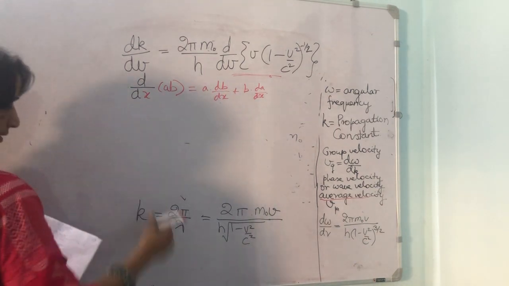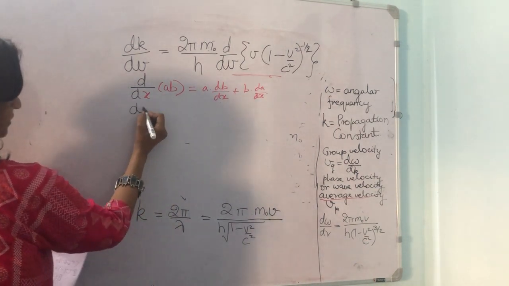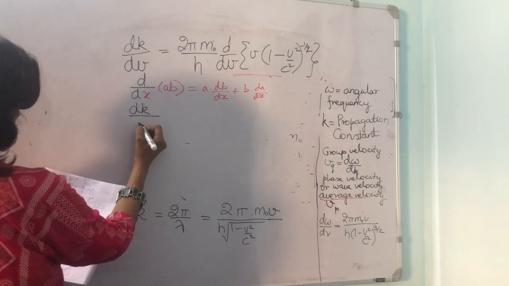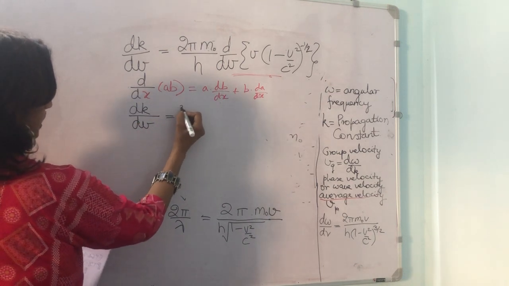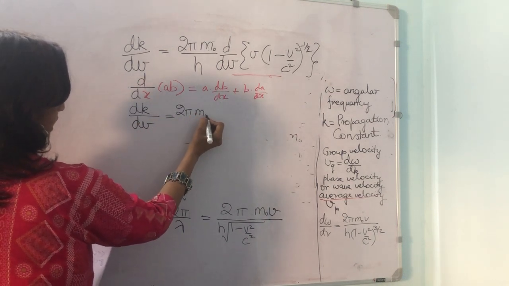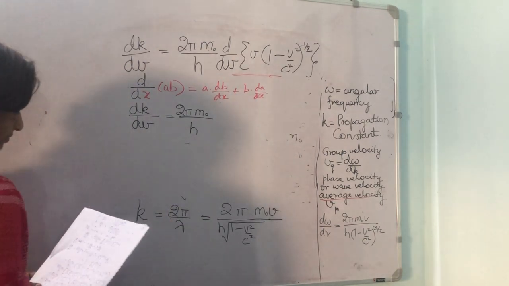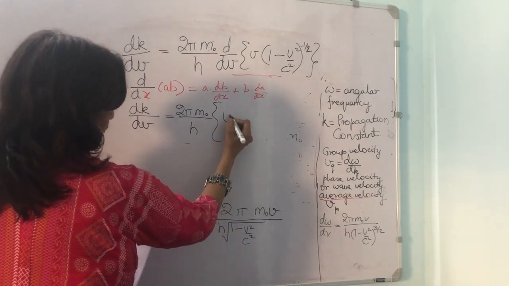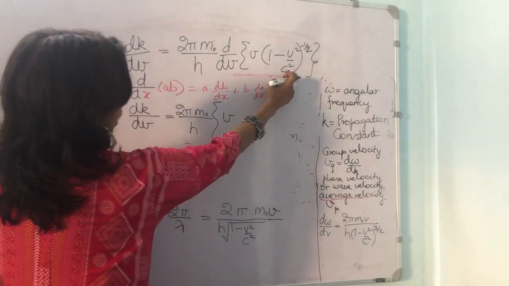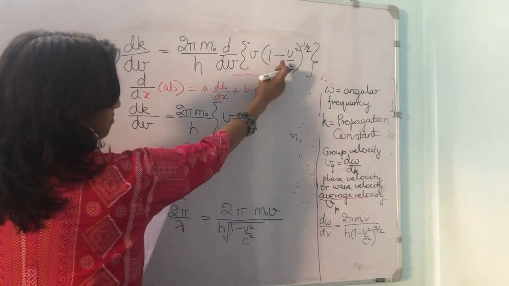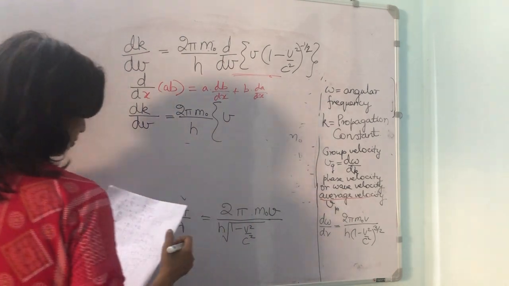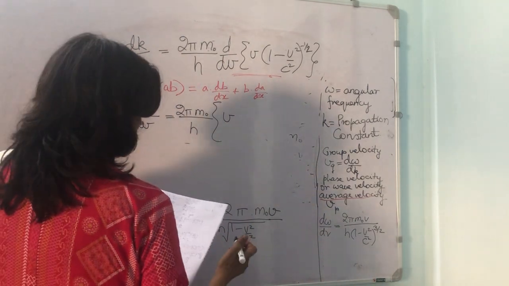So we get dk/dv is equal to 2π m₀ upon h into v, and now we are differentiating this, so minus half, something to the power of minus 3 by 2.